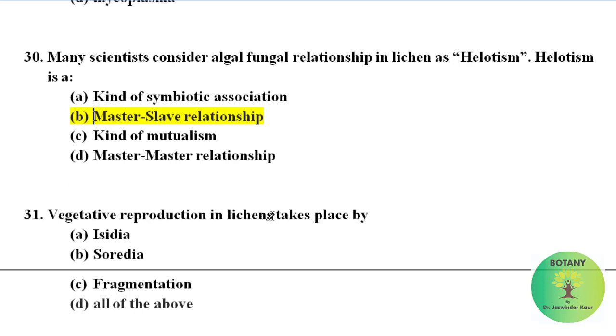Vegetative reproduction in lichens takes place by isidia, soredia, fragmentation, all of the above. Correct option is all of the above. Vegetative reproduction in lichens takes place by isidia, soredia and fragmentation.